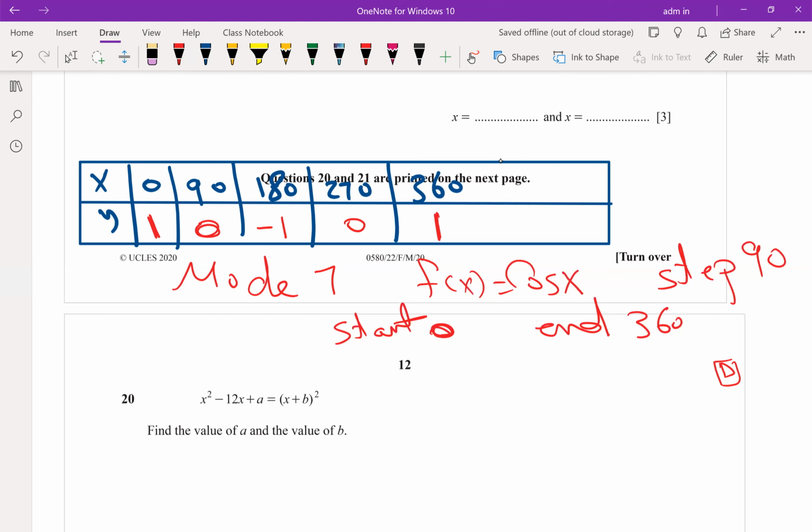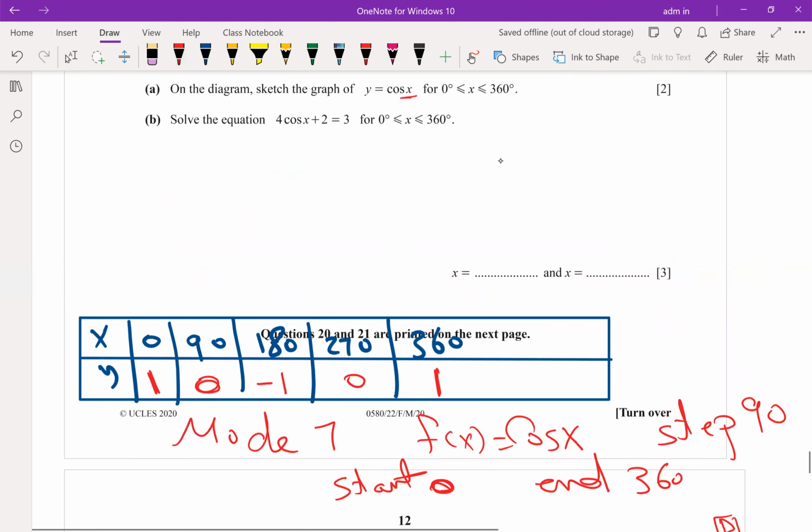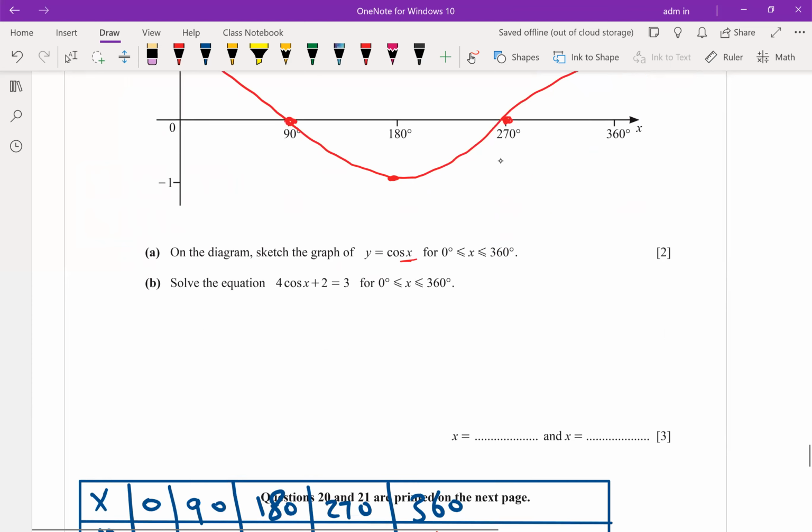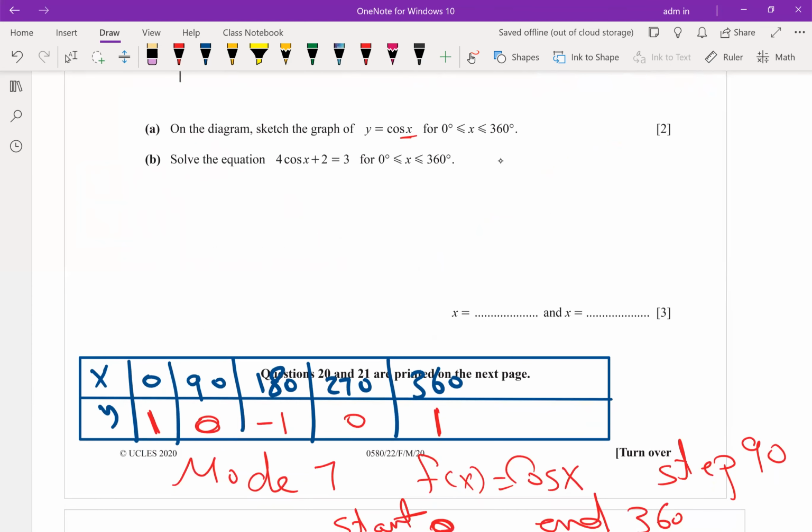I want to draw the graph until I reach 360. It is already split: 0, 90, 180, 270, 360, so the step is 90. You can reduce it, you can use 45, but no need. Just the end 360, the step 90. You can substitute one by one: cosine 0, cosine 90, cosine 180, cosine 270, cosine 360, or use mod 7: write your function, start 0, end 360, step 90.